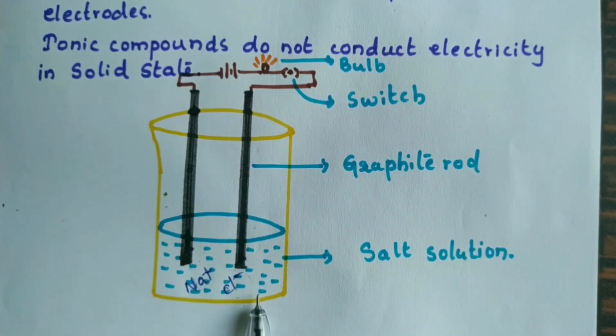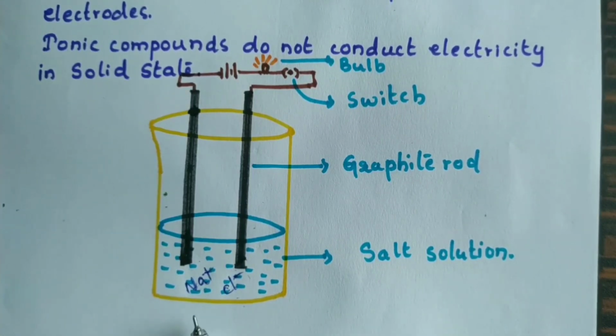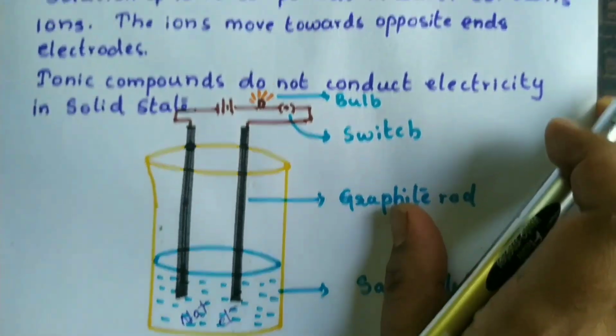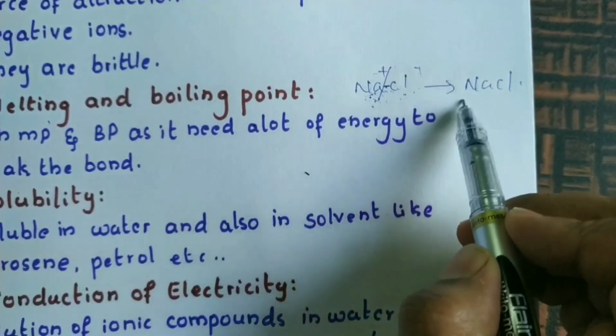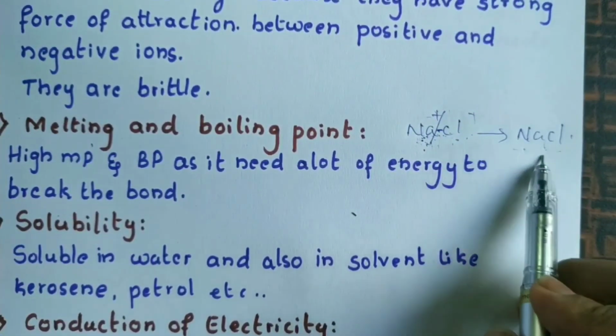But what happens when they are in solid state? They are not able to conduct electricity because they are not in an ionic form. Only ions are capable of conducting electricity. See, sodium chloride in the solid state is not in the ionic form, that's why it is not able to conduct electricity.